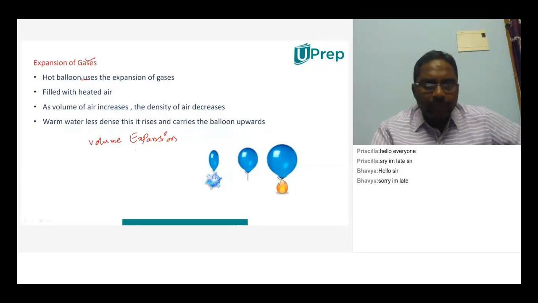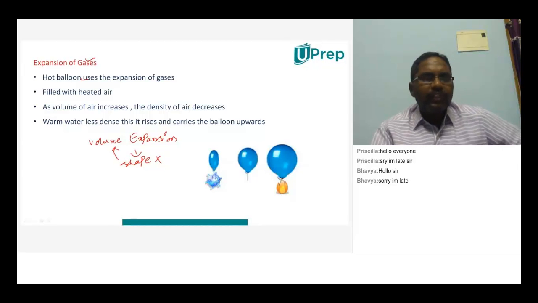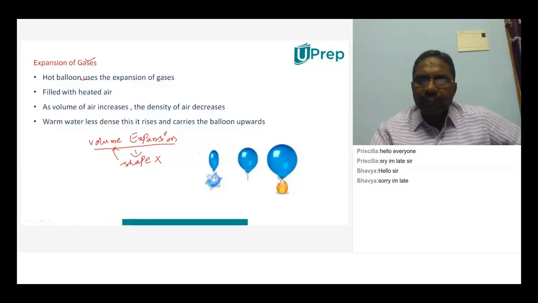Why will only volume expansion be there for gases? Because they have no defined shape. Right. They will not have a definite shape, so what will change? Only volume will change. So volume expansion only will be there for gases. We can observe one kind of volume expansion in our daily life, which is nothing but the hot air balloon.